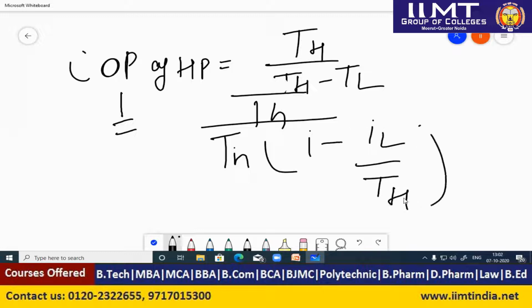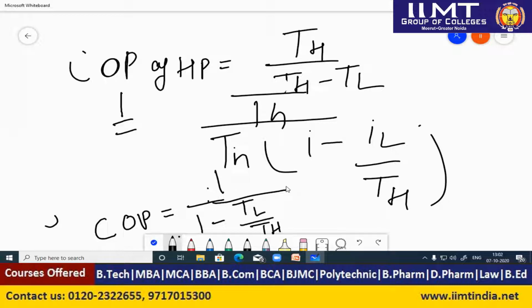The T higher will cancel out, leaving COP equal to 1 divided by 1 minus T lower divided by T higher. Here we can put in the ratio and find the value.